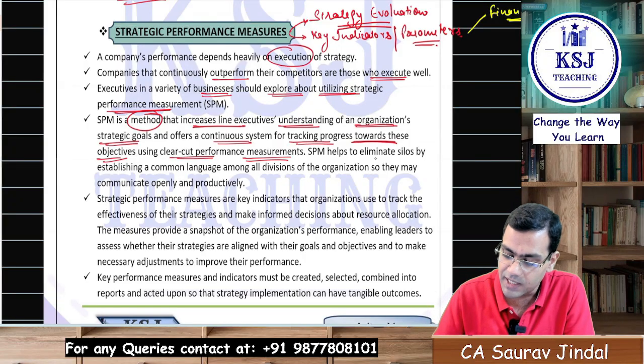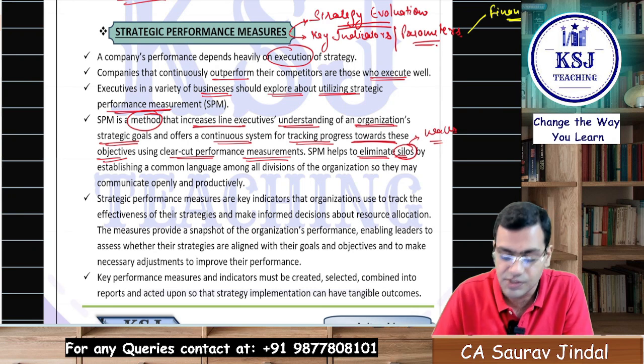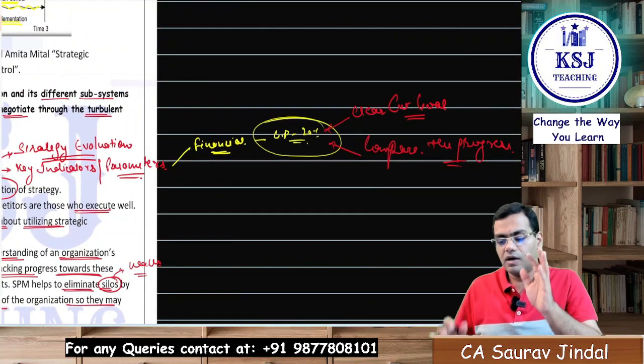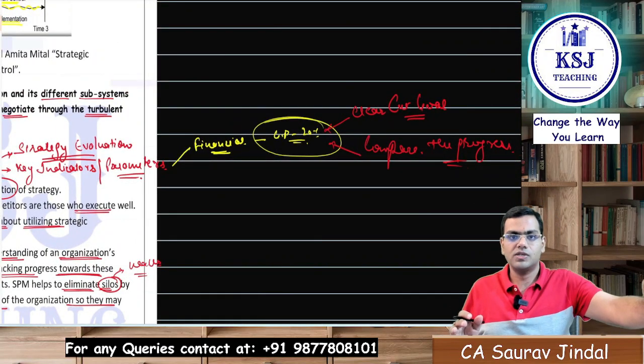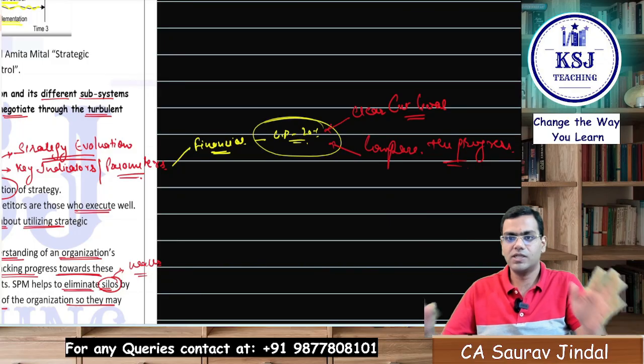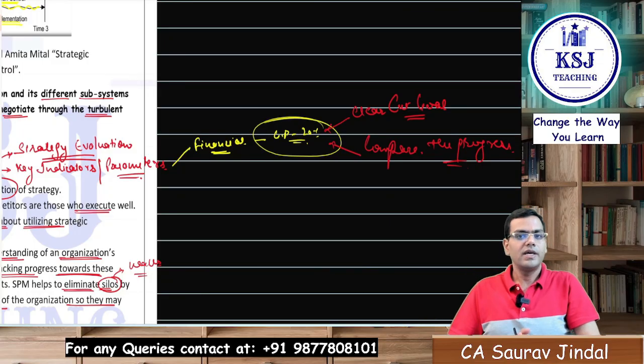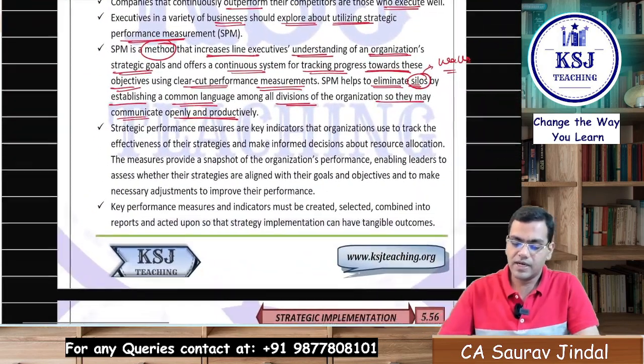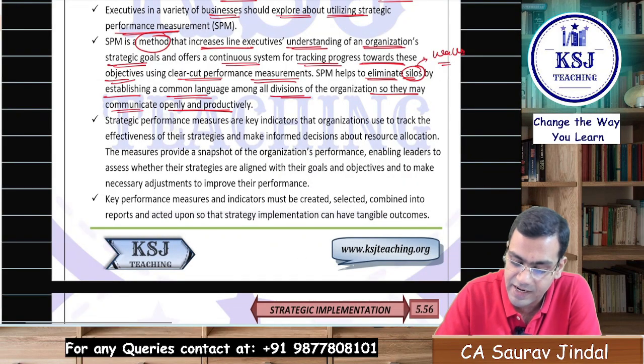The SPM helps to eliminate the silos. The silos means the roadblocks or the walls, we can say. Right? By establishing a common language among all the divisions of the organization, so they may communicate openly and productively. Right? So if you clearly said the financial goal is GP 20%, so it is clear-cut to all the departments, right? So they can communicate, they can work in sync to achieve this goal. Clear?